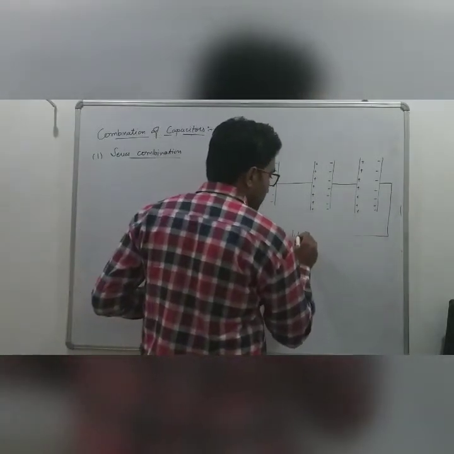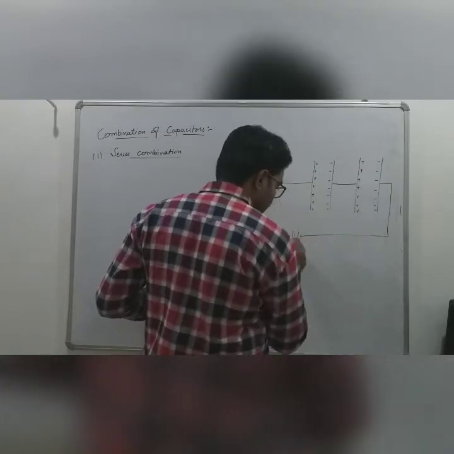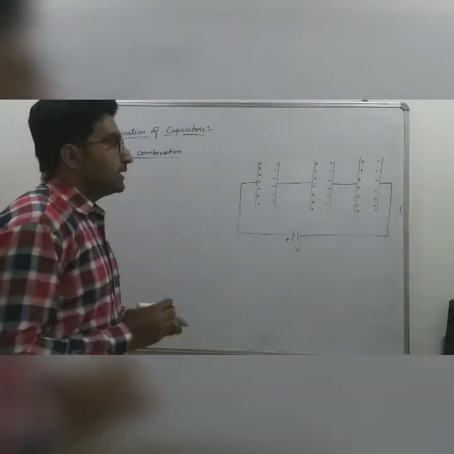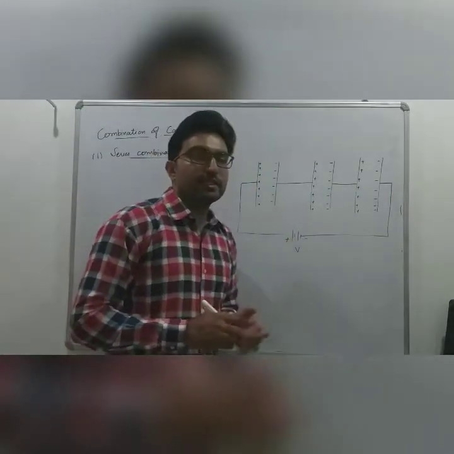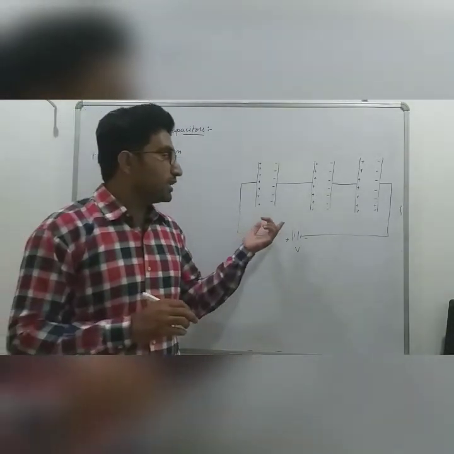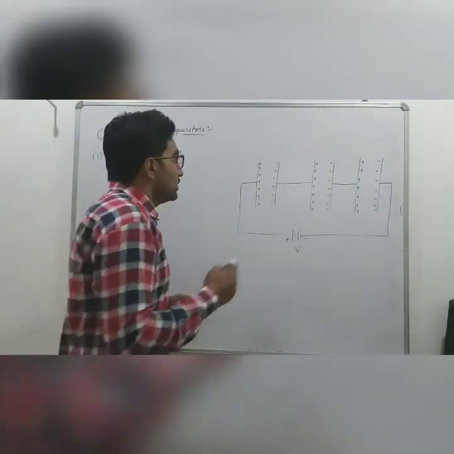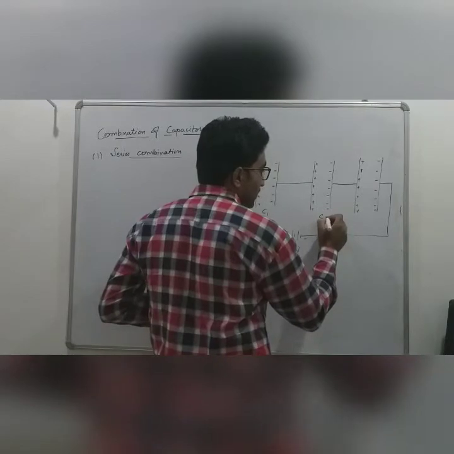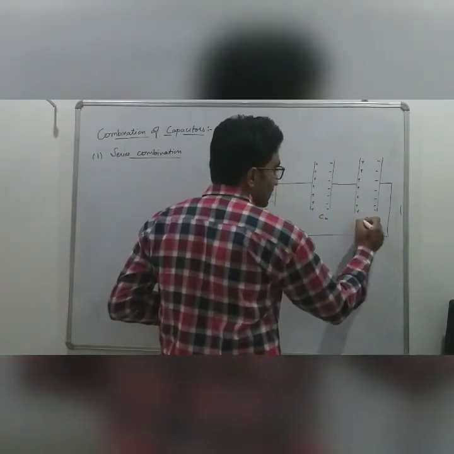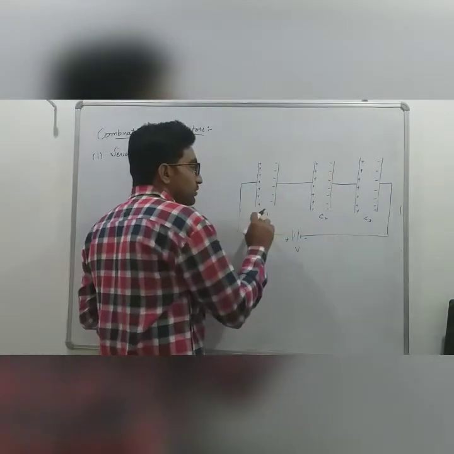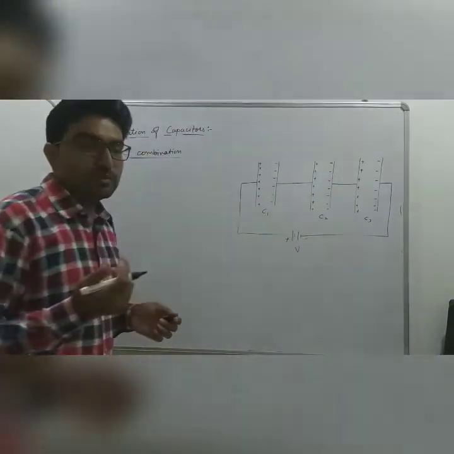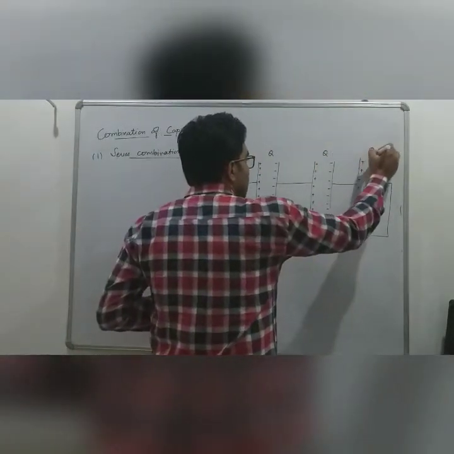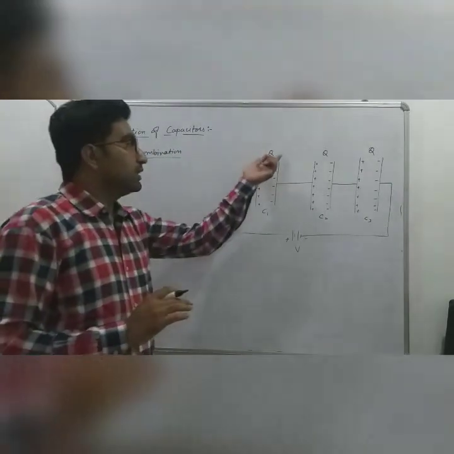Suppose it is attached to some external supply of V volts. We know that in the series combination the potential is divided and the current remains the same, but here we take the concept of charge only. Suppose this capacitor has capacitance C1, this has capacitance C2, and this has capacitance C3. In series we know that the current remains the same, which means the charge on each capacitor remains the same. So the charge on each capacitor, I suppose, is Q.